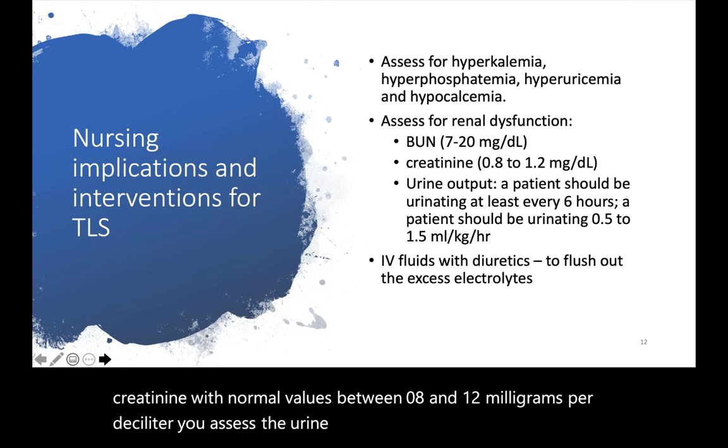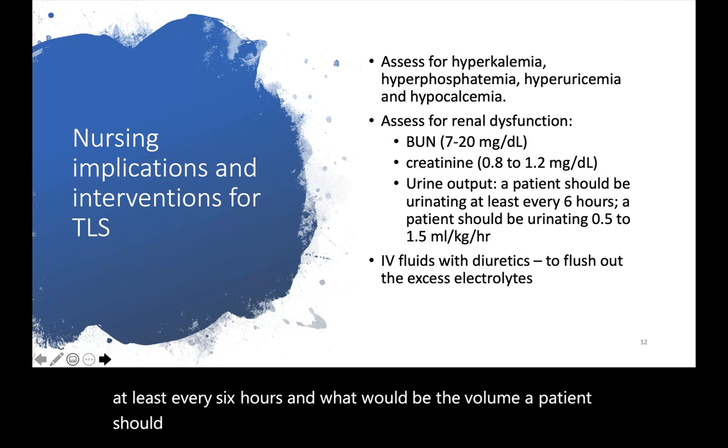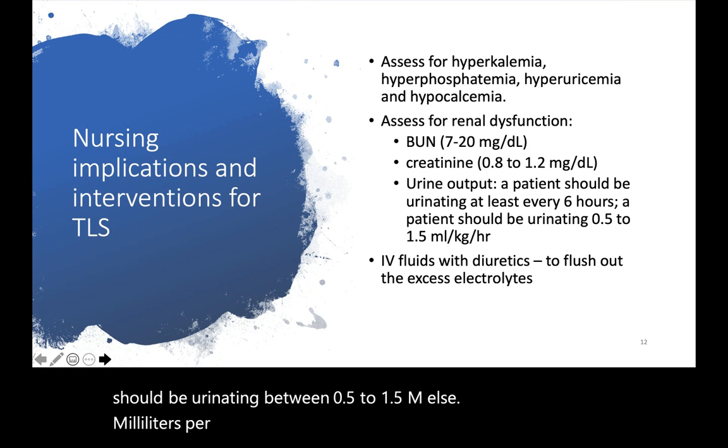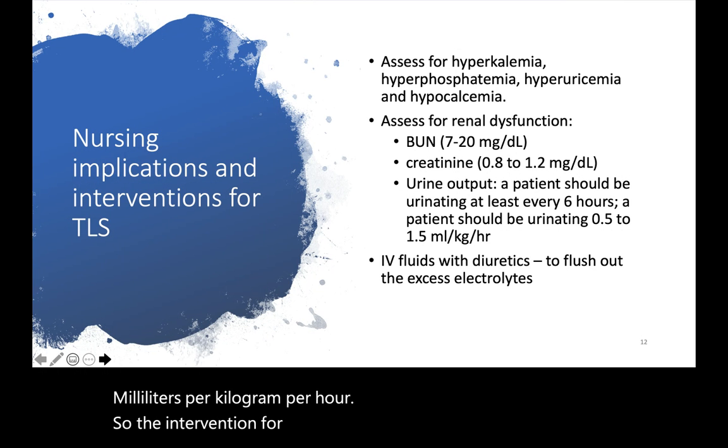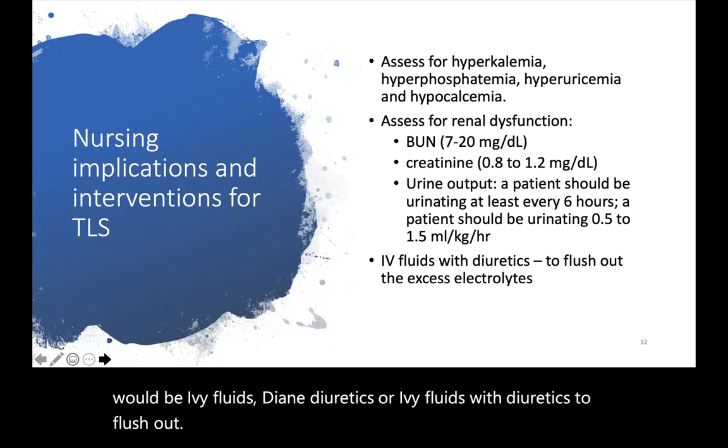A patient should be urinating at least every 6 hours. And what would be the volume? A patient should be urinating between 0.5 to 1.5 milliliters per kilogram per hour. So the intervention for tumor lysis syndrome would be IV fluids with diuretics to flush out the excess electrolytes.